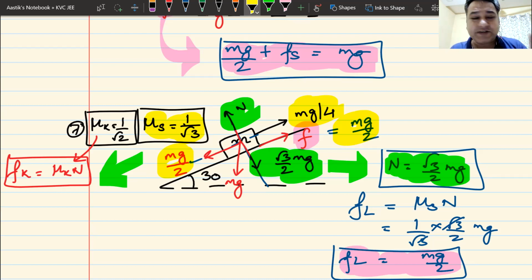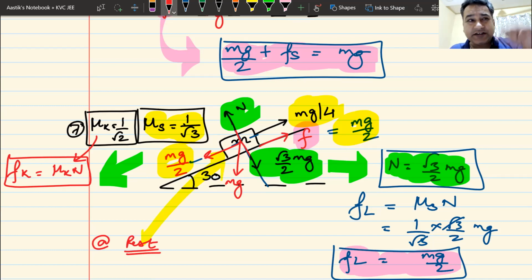If friction is not mg by 2, it has to be less than mg by 2. If it is less than limiting friction, the block is not moving. The block is at rest. So this block remains at rest because the maximum value of limiting friction is mg by 2.